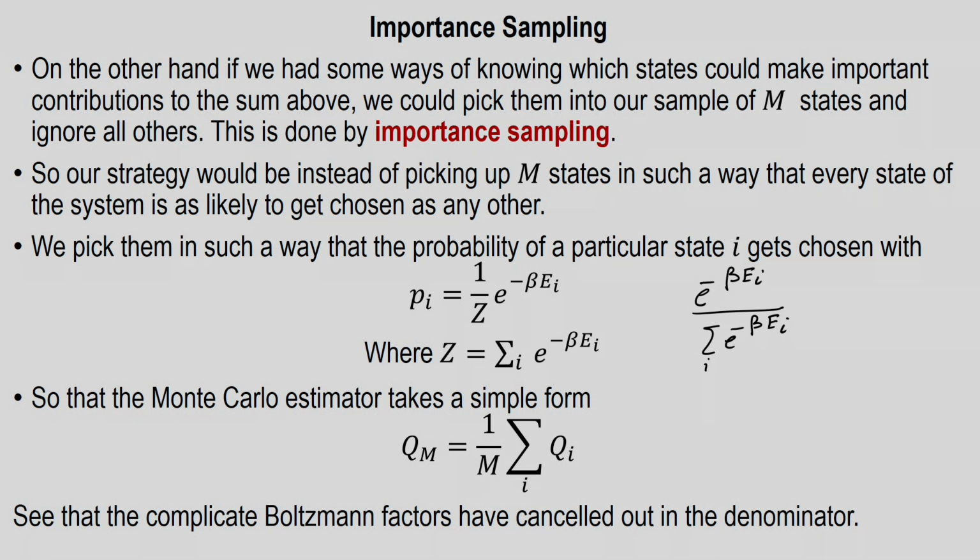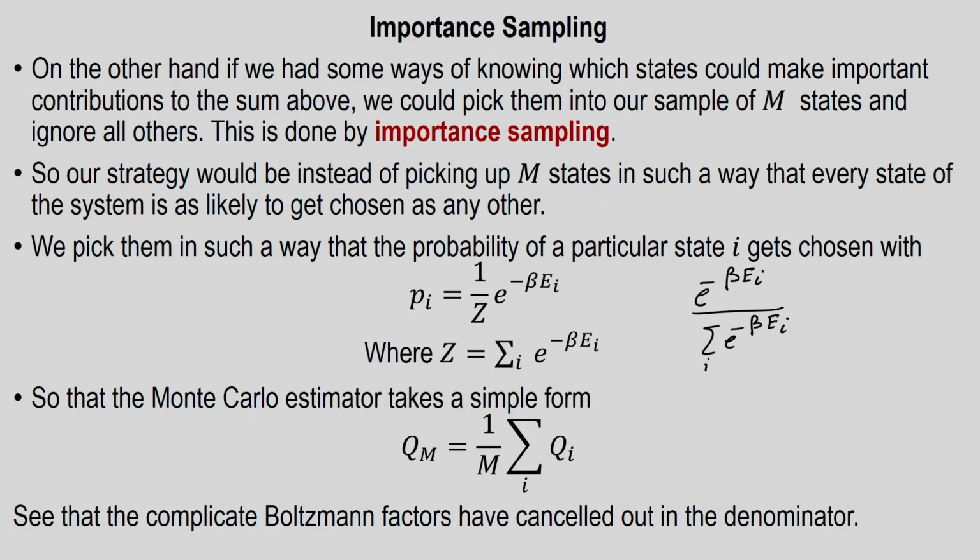You remember that we used a Gaussian or normal probability distribution with some mean and variance for solving an integral in the last discussion. In this particular case, that Gaussian distribution is replaced by this distribution, where Z, as you have learned, is called the partition function of the system, which is the sum over all states, all configurations, of exponential minus beta E_i.